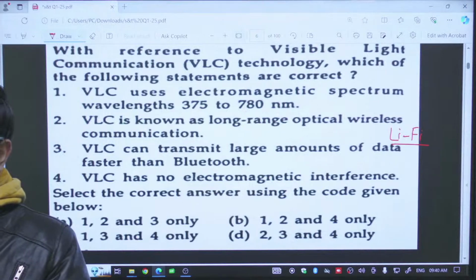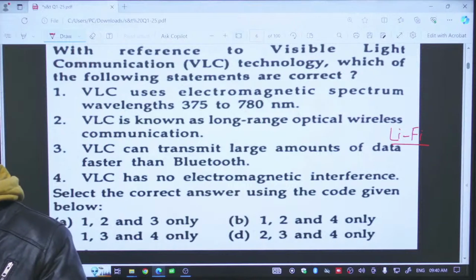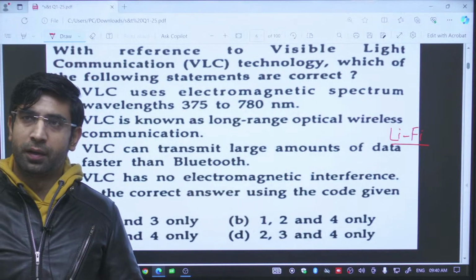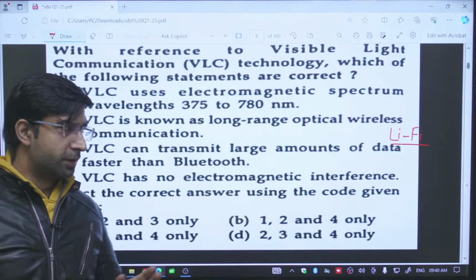So you can use it, but there is a problem that it is only possible to transfer data up to smaller distances, not far away distances, because visible light cannot travel through the physical objects or the concrete structures. Because of this quality, the data communication can take place only up to smaller distances.